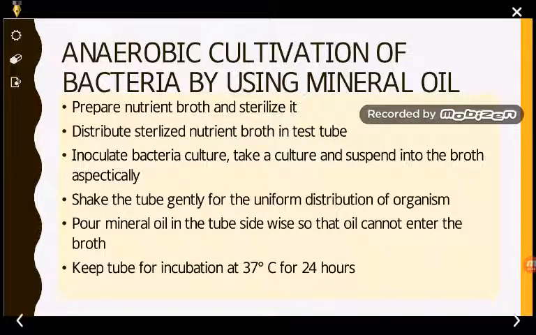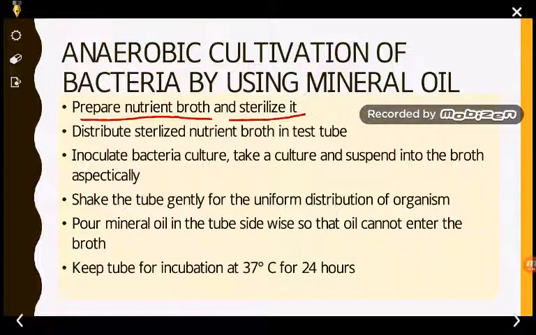The requirements for the experiment are test tubes, mineral oil, nutrient agar, nutrient broth, and bacterial culture. So these are the primary requirements for this experiment. Now coming to the procedure, that is cultivation of the bacteria by using mineral oil. The first step is to prepare the nutrient broth and sterilize it.